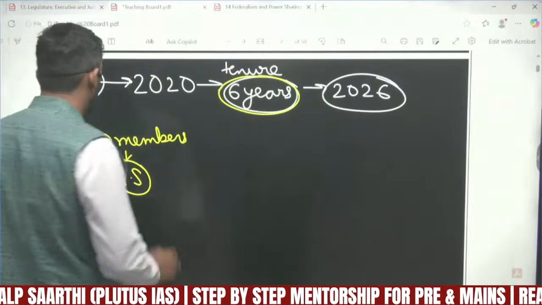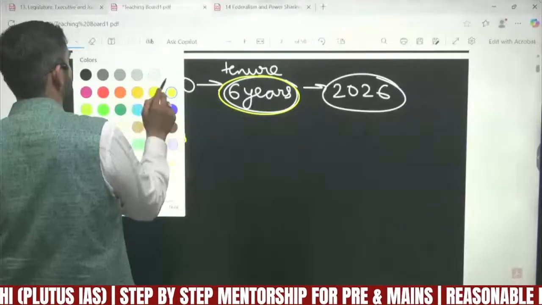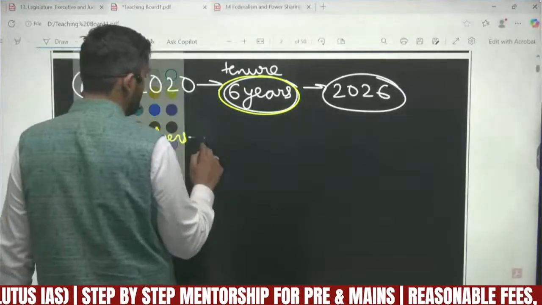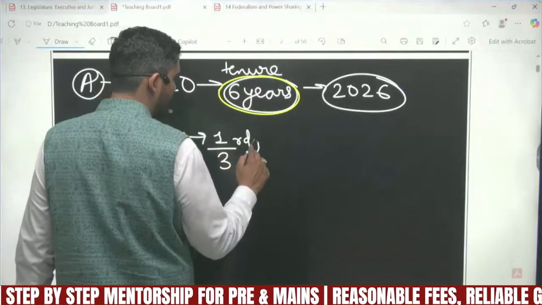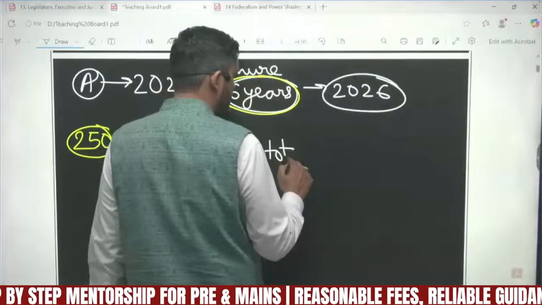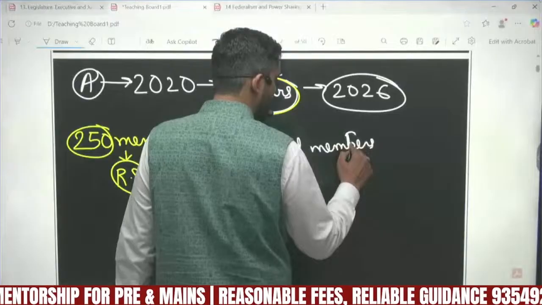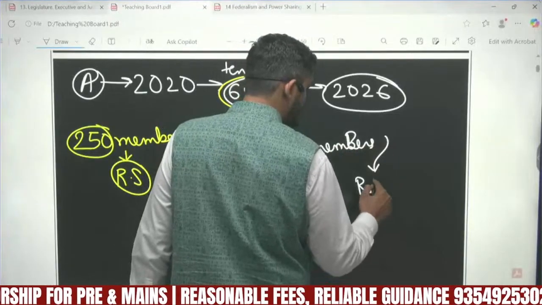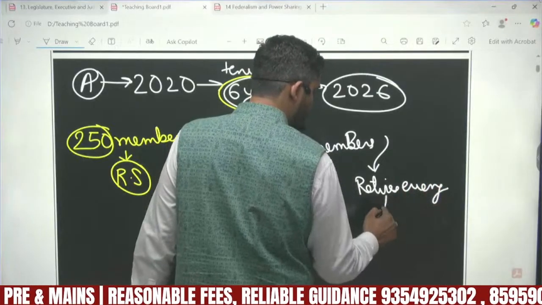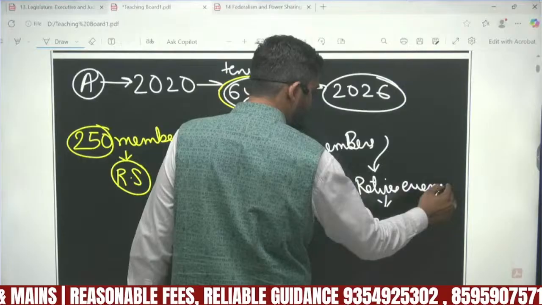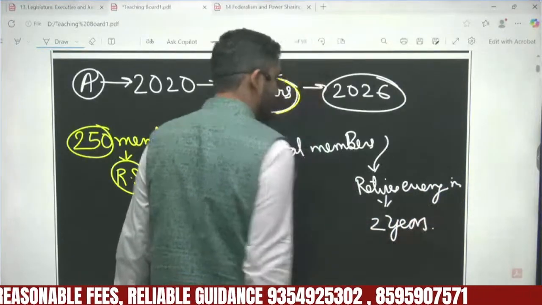Out of these 250 members, 1/3 of the total members retire in every 2 years.